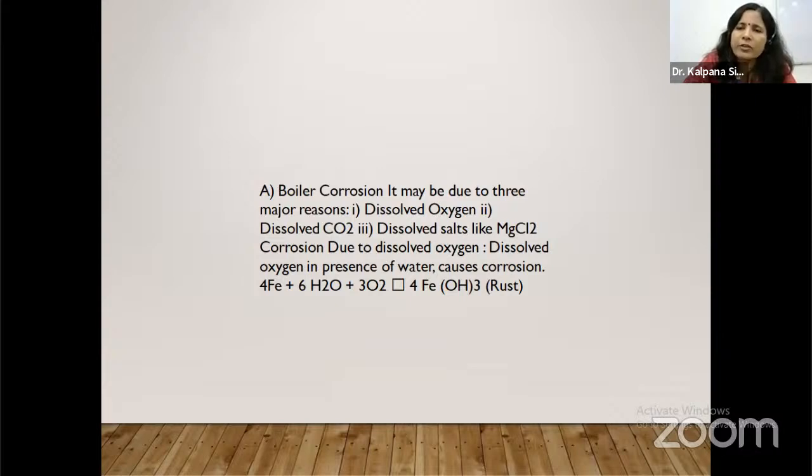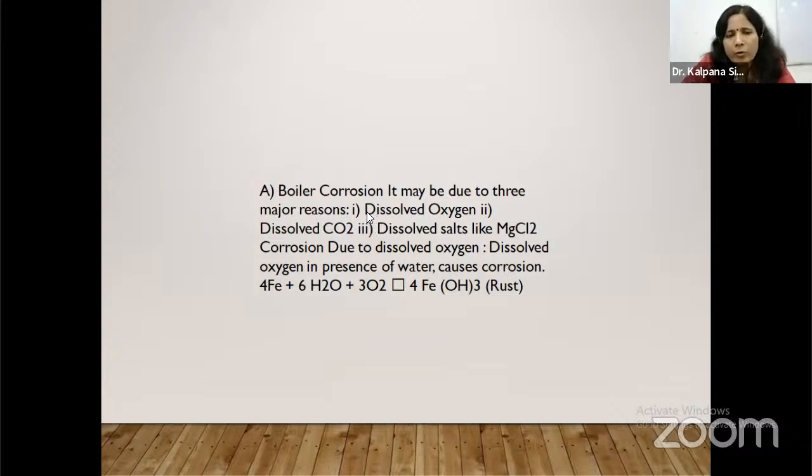And this ferrous hydroxide and ferric hydroxide is called rust. So what will happen if we take acidic water inside the boiler? It reduces the efficiency of the boiler. It can cause cracks in the boiler, and due to thermal expansion, the boiler can burst.